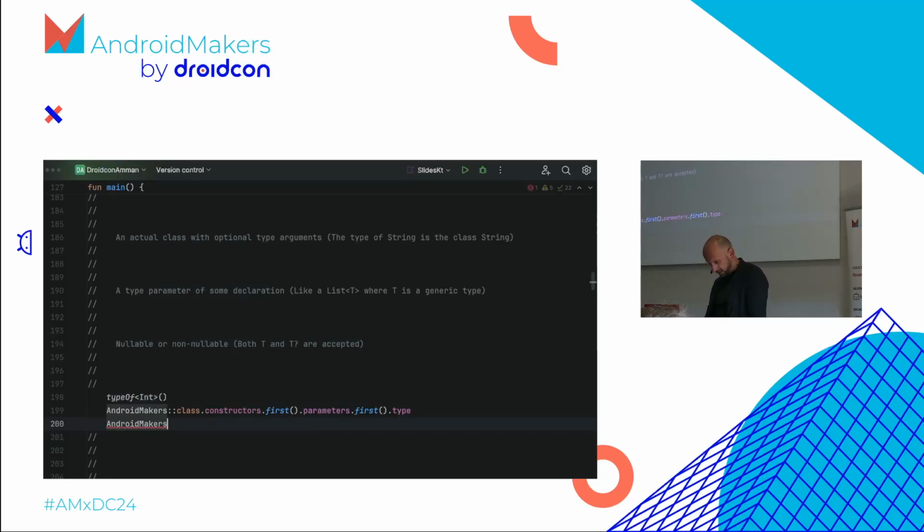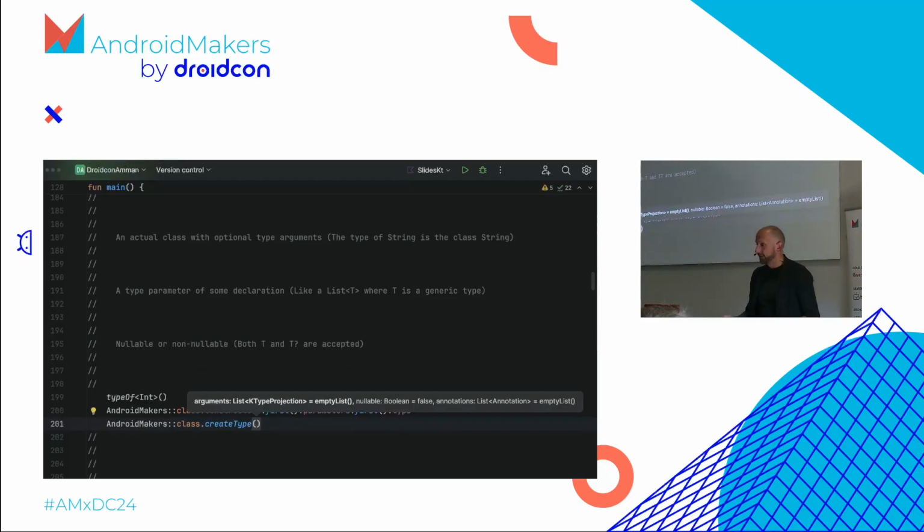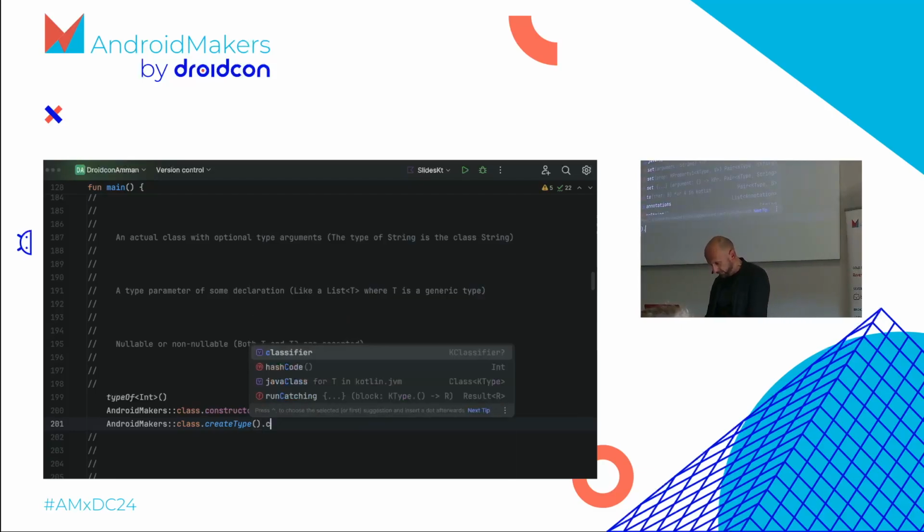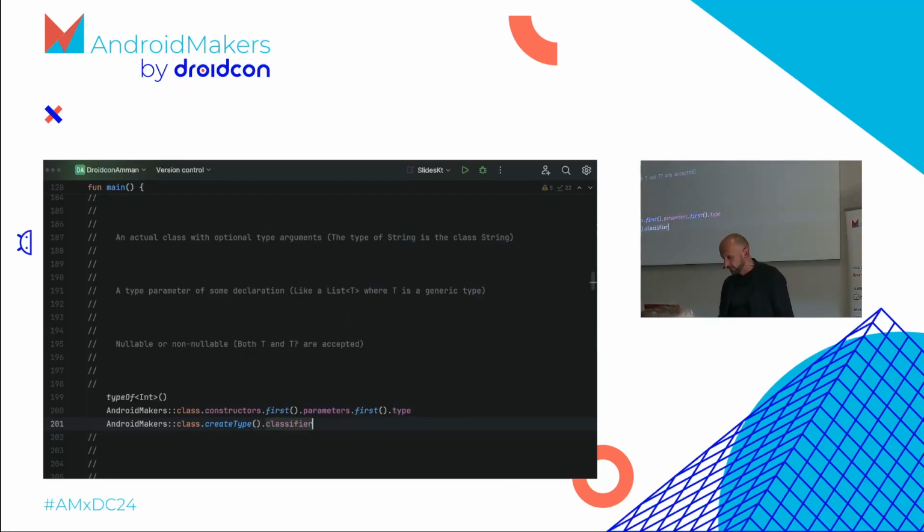Whenever you have a KClass, you can actually create a type. And this has some parameters. For example, is this nullable? You can add some annotation that hasn't been there in the first place on the class. So you can take a class and create a type out of it. So far I hadn't had a use case for this, but this is how you transfer between the two worlds. And from every type, by the way, there's a thing called a classifier, which is mostly a KClass again. So you can go back and forth between the two.